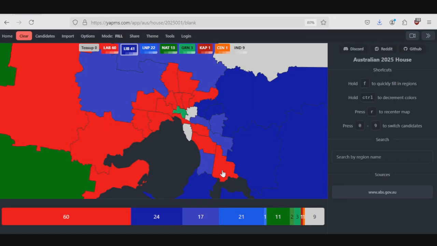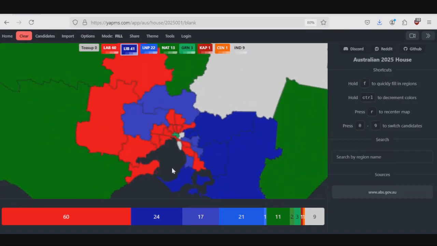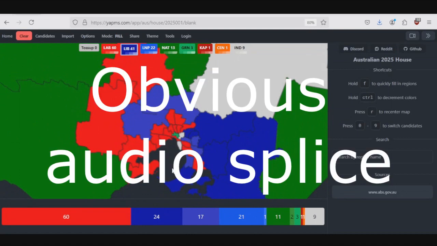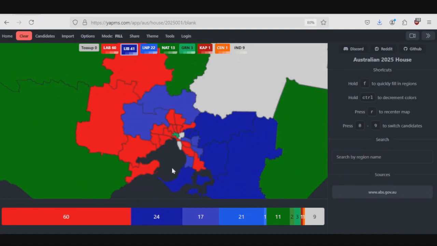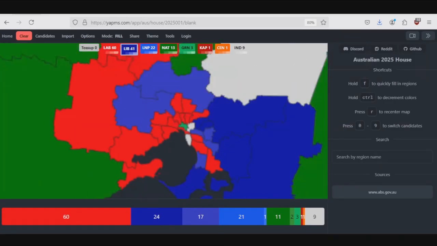Another one is Holt, which is right next door to Dunkley. Another one is Corangamite, which the MRPs are saying is too close to call. Out of these four target seats, I think the coalition could quite possibly win two of them. I don't know which ones. I can't predict how the swing is going to go. It could be Corangamite and Hawke. It could be Hawke and Holt. It could be Holt and Dunkley. I don't really know, but they could go to the coalition.